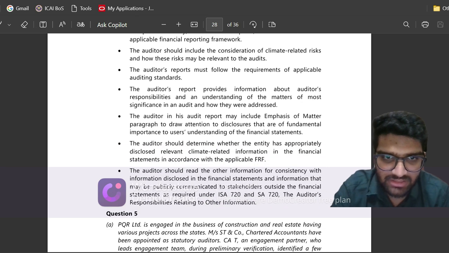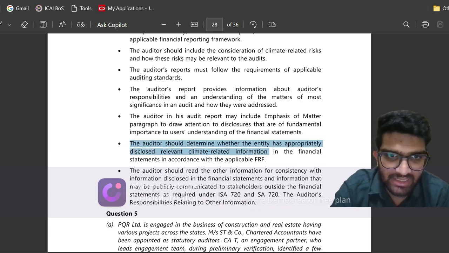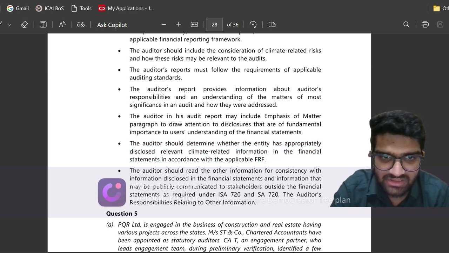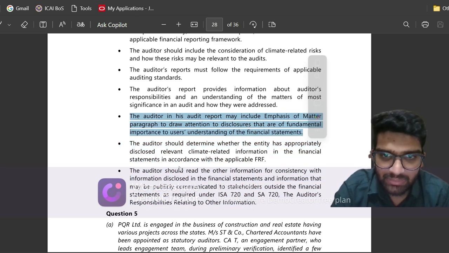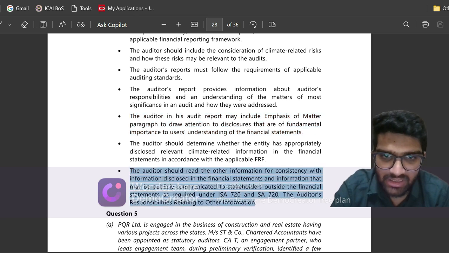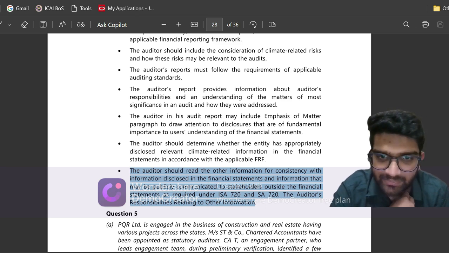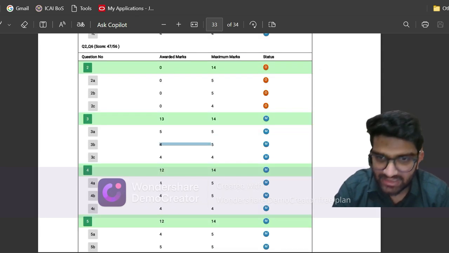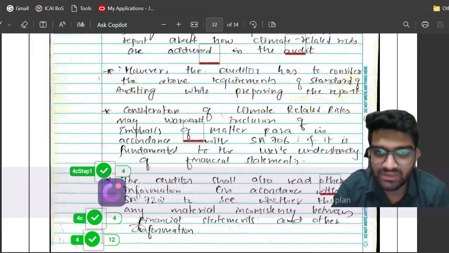Then second one is the auditor shall determine whether the entity has appropriately disclosed climate related risks in the financial statements. Then this is another key point. So one key point was as per SA 706. Second key point was as per SA 720. The auditor should read the other information for consistency with information disclosed in financial statements and information that may be publicly communicated, as under SA 720, auditor's responsibility relating to other information. So that's it. I guess all the points are covered.